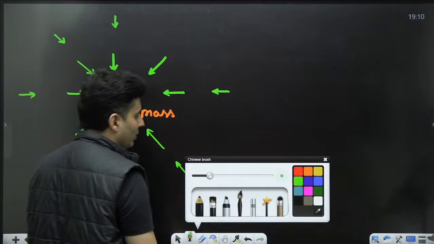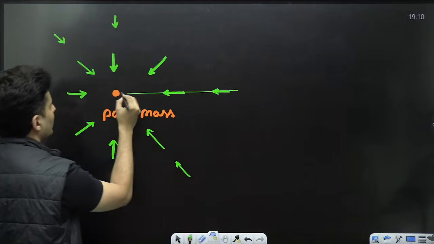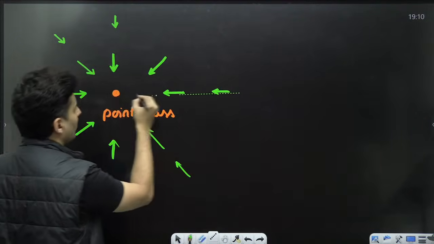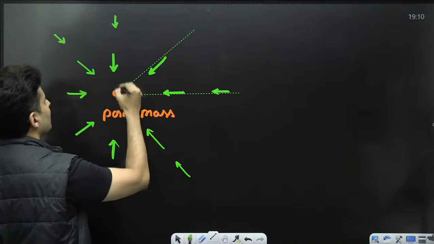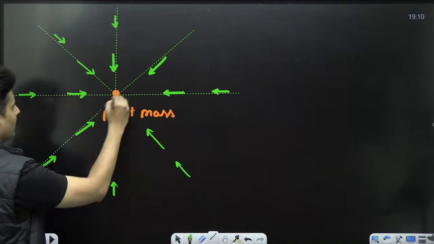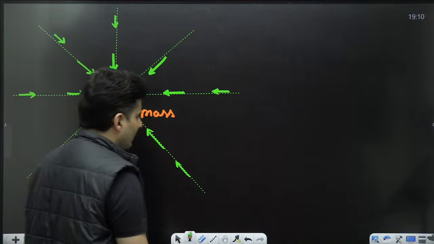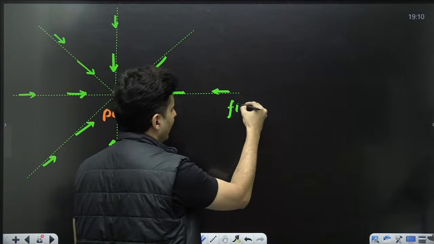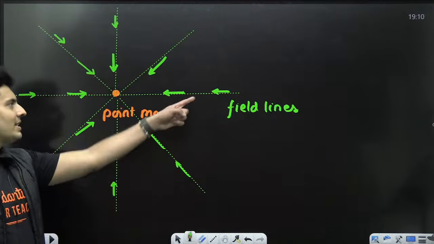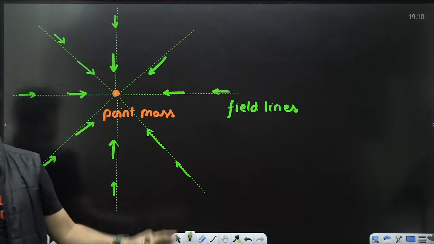So if you happen to join all these lines over here, something like this, something like this, okay, these are nothing but called the field lines. These lines show in what direction the gravitational field is acting.